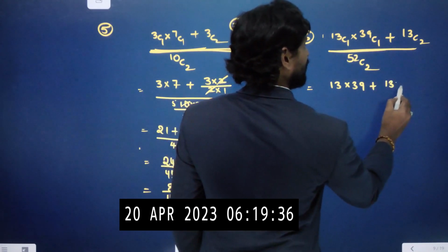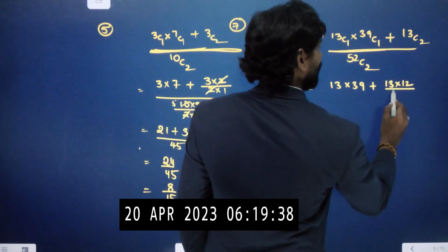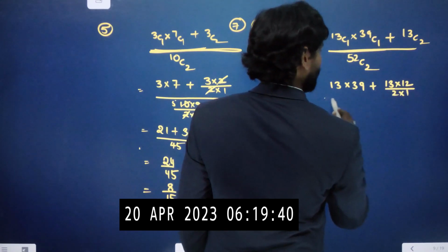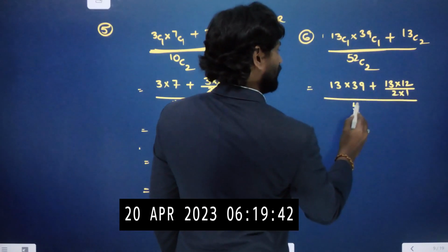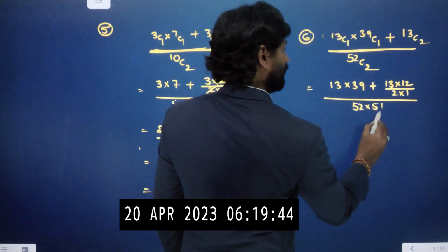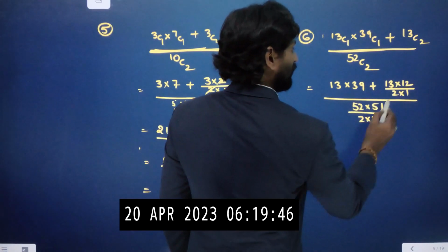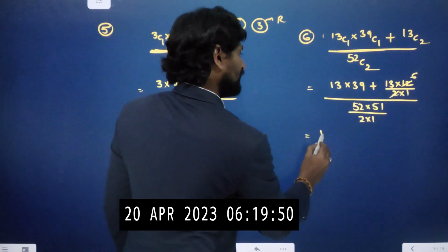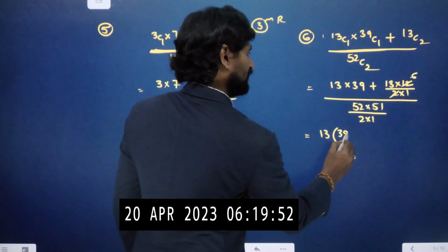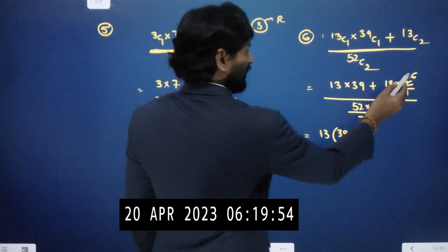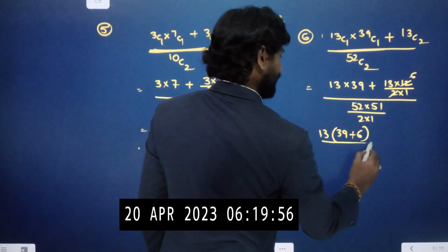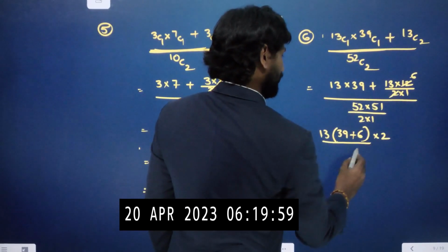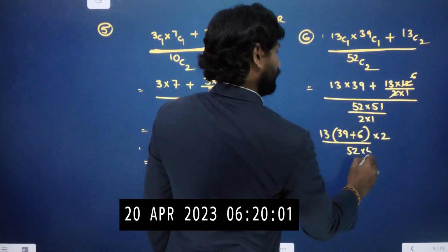13 C2 means 13 into 12 by 2 into 1 divided by 52 C2, 52 into 51 by 2 into 1. Now 2 table in 12, 6 times. In the numerator, I am just taking 13 as a common. Then first term 39 will remain, and here 6 will remain, divided by the reciprocal, 2 into 52 into 51.